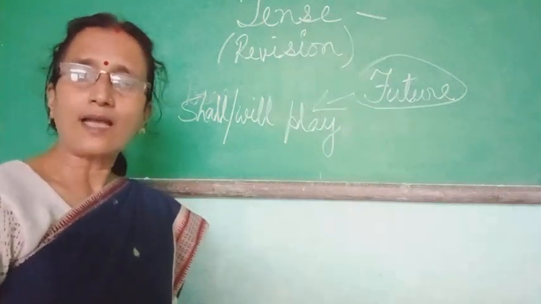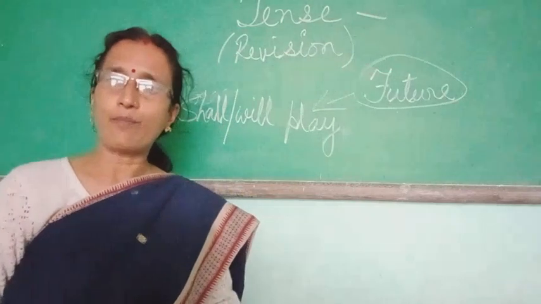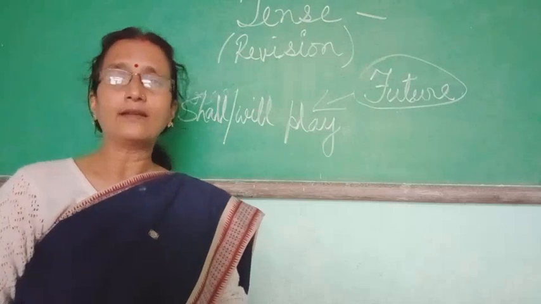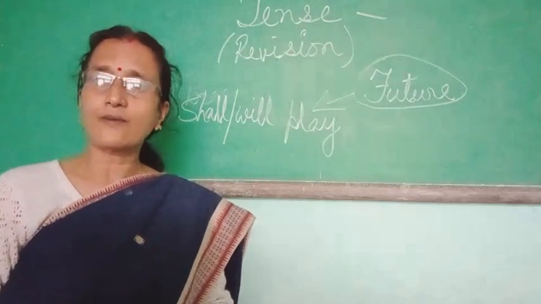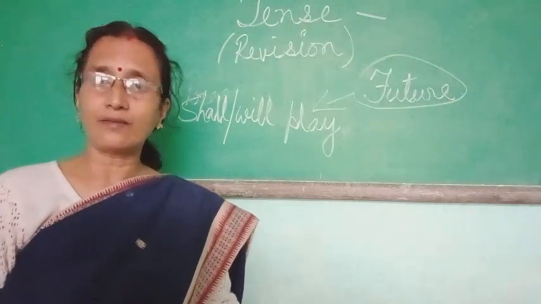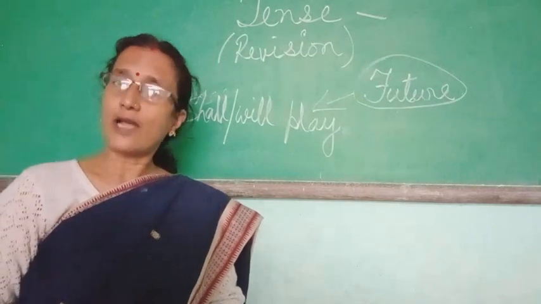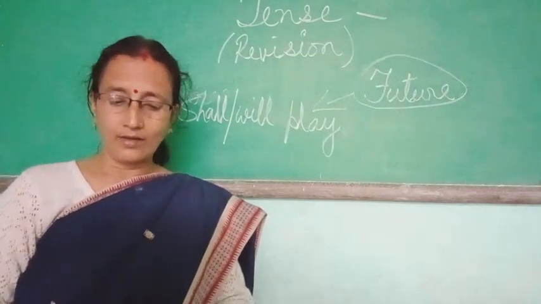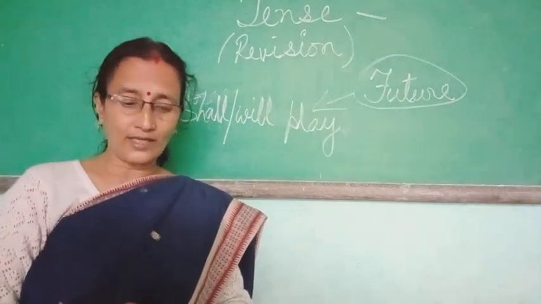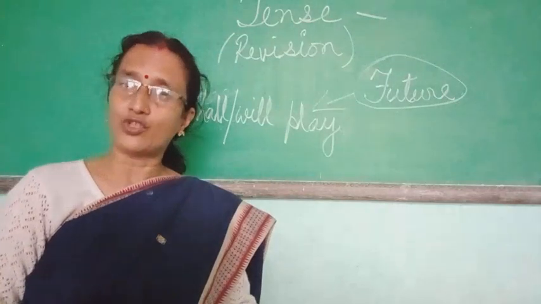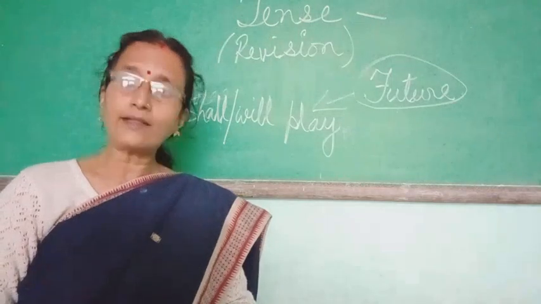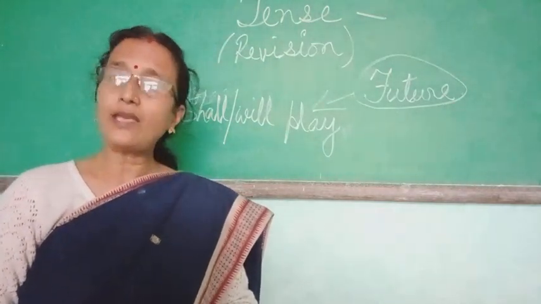So these are the three forms that you have learned: past, present and future. Whenever you are telling about them, you should say simple present, simple past and simple future. So how to change? Like I speak, I spoke, I shall speak, or we sell, we sold, we shall sell. We are taking the present form with the future, that is shall and will plus the present form of the verb. He thinks, he thought, he will think.